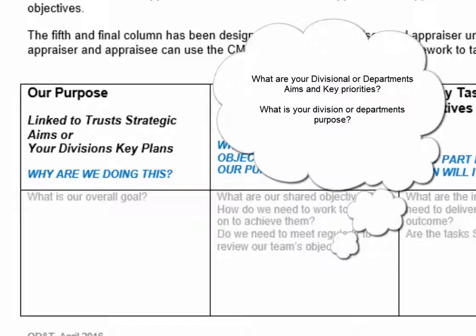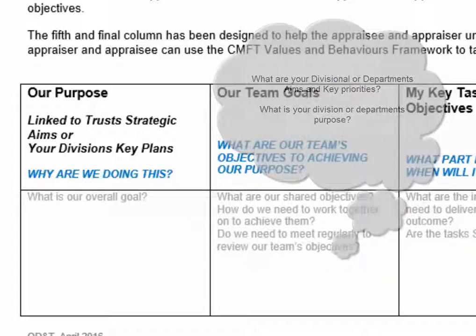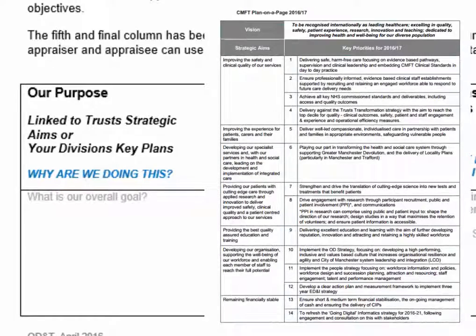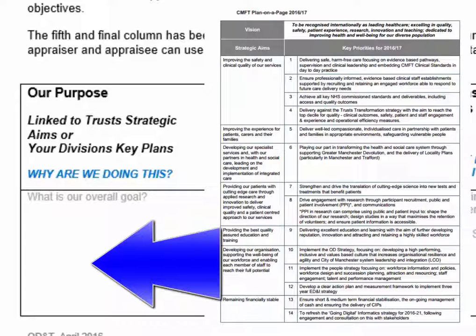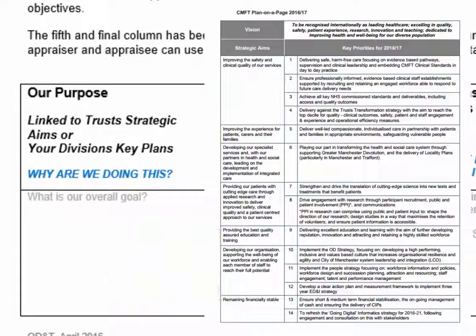If your department or area does not have specific aims and priorities, please use the Key Priorities and Operational Plan document. These aims and priorities should be the overall purpose and focus of the department, directorate or division, and will determine what your energies will be focusing on in the coming 12 months.